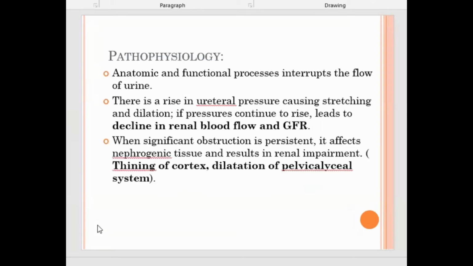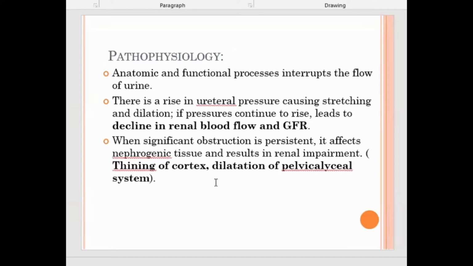Now, what is the pathophysiology? There is either an anatomical or functional process of interruption of flow of urine. There can be a rise in ureteral pressure causing stretching and dilatation whenever there is either anatomical interruption or functional. In functional, there is ureteric spasm, okay? There is atonic bladder, all these also cause urinary tract obstruction. Mostly it is structural. Structural means either there is stone or tumor or fibrosis or stricture like that.